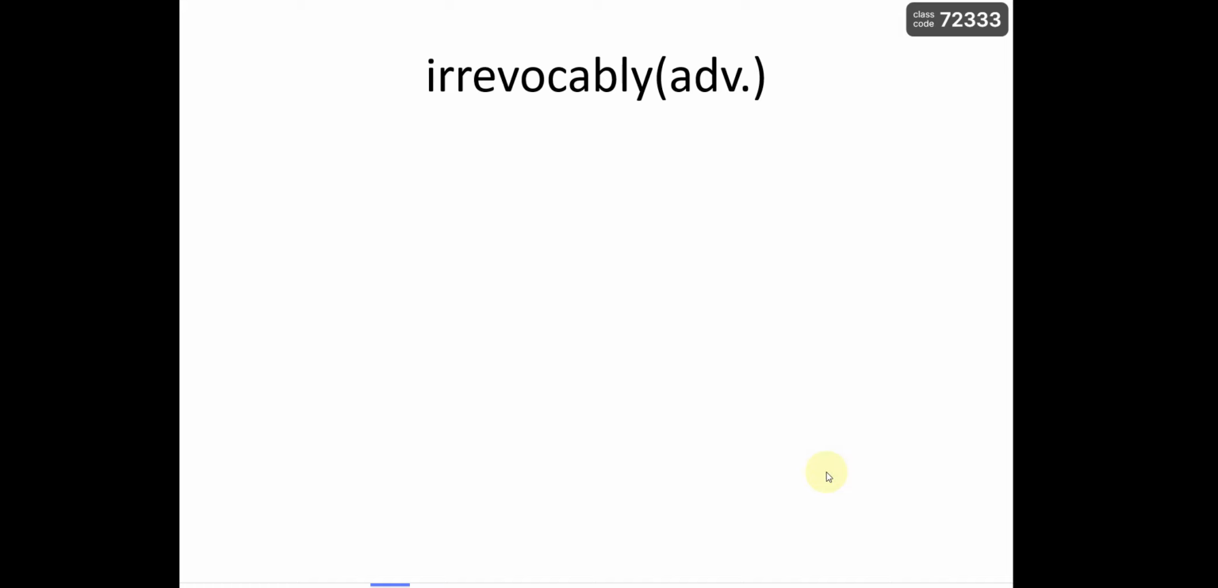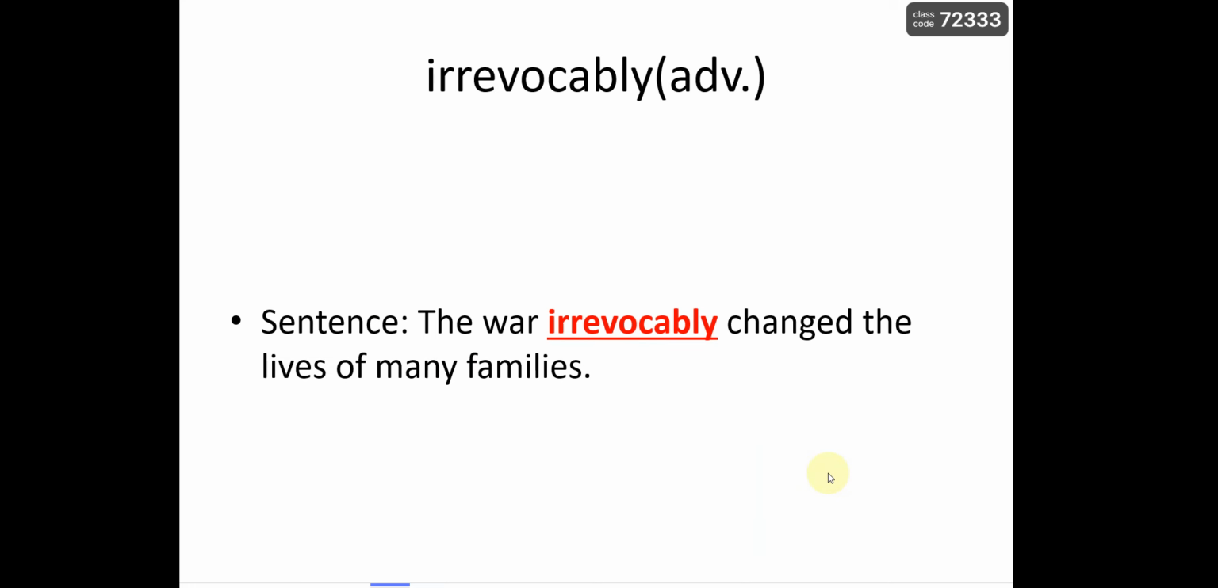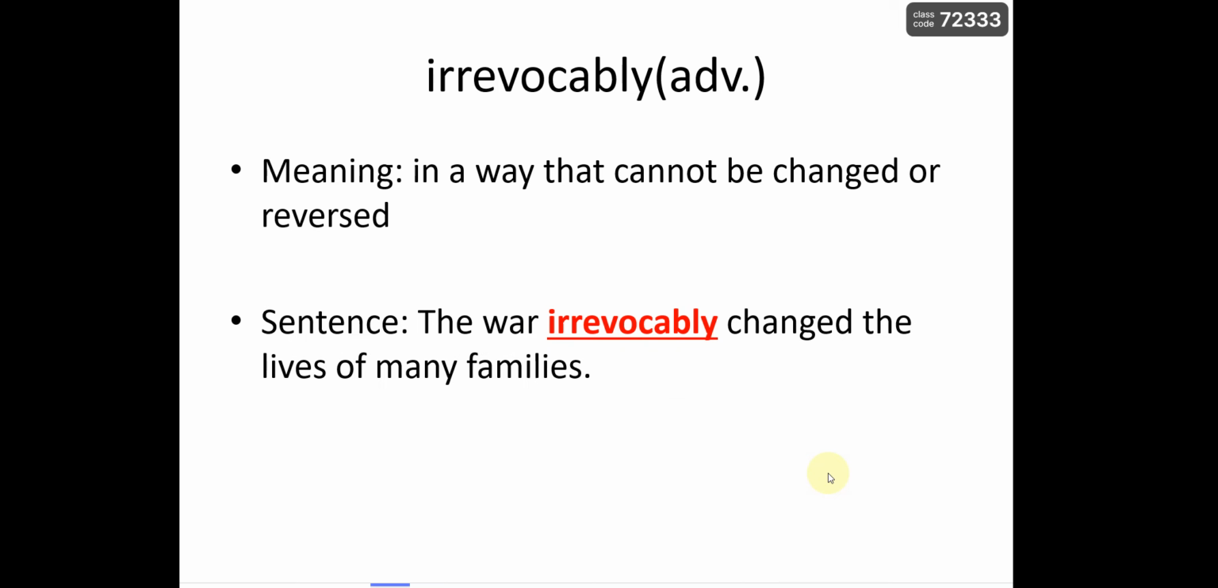Now, irrevocably, which is an adverb. We have ly at the end, which means this is an adverb which describes the verb in the sentence. What's irrevocably? The war irrevocably changed the lives of many families. So, what do you think the word irrevocably means? Irrevocably means in a way that cannot be changed or reversed.